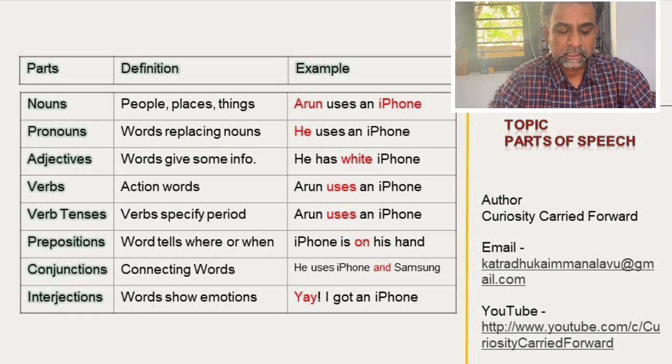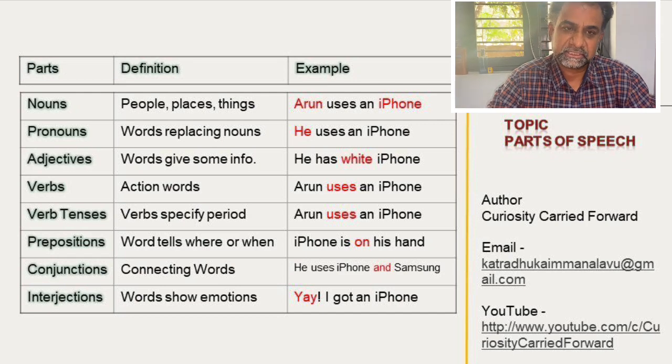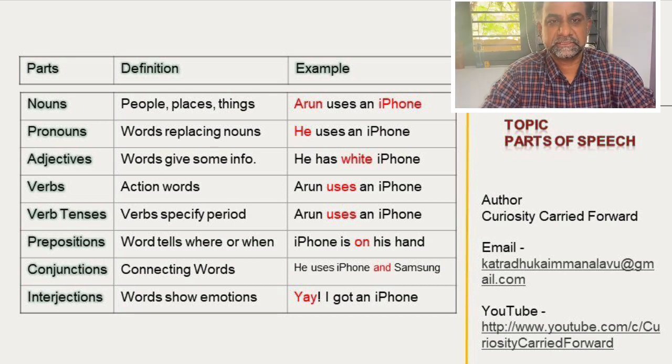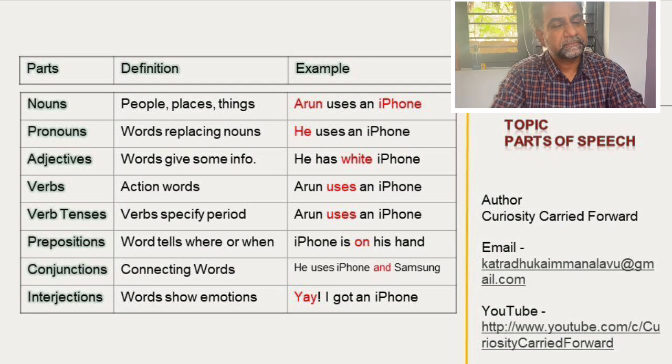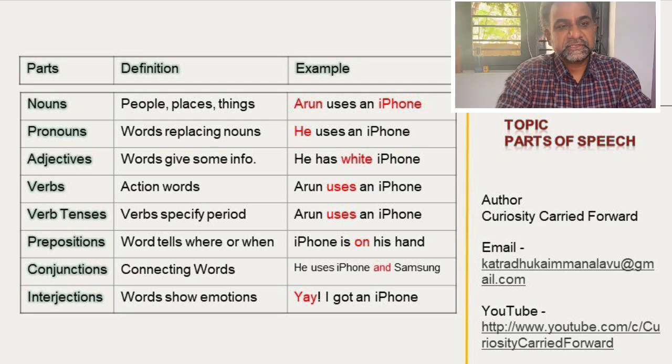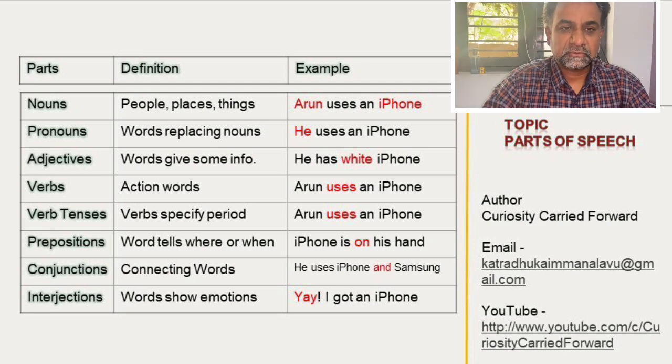Noun, pronoun, adjective, verbs, verb tenses, adverbs, preposition, conjunctions and interjections. Okay. So we will see one by one with definition and example. Okay. So what is the first one?